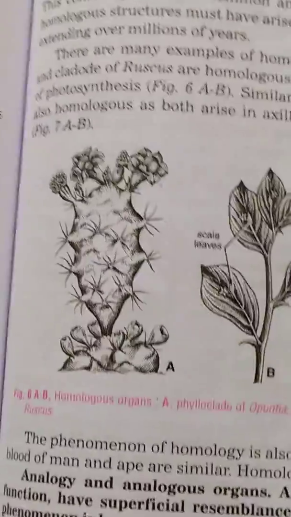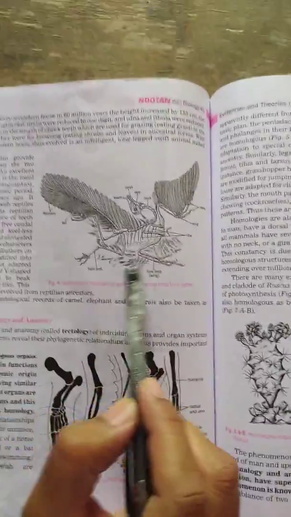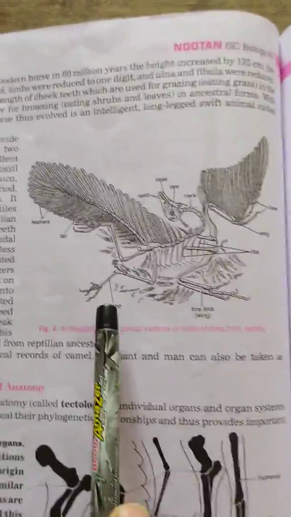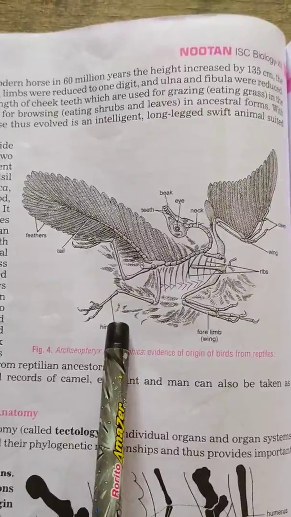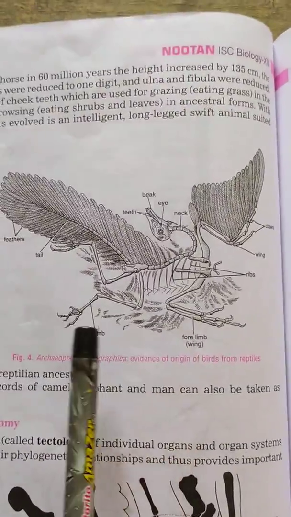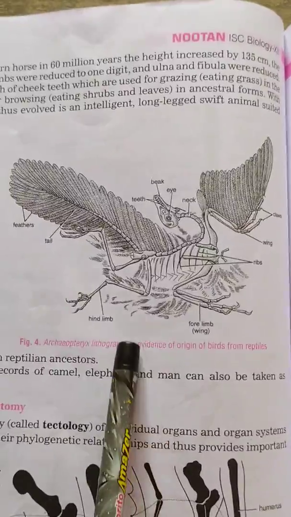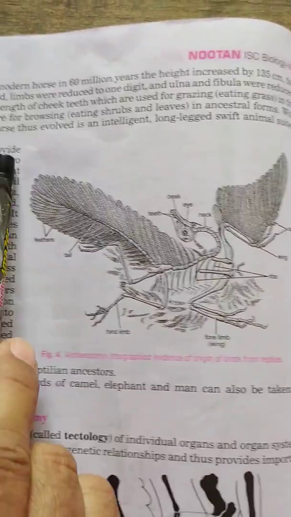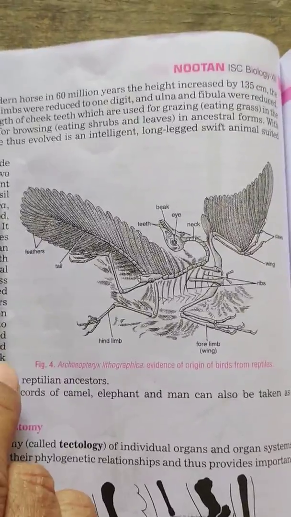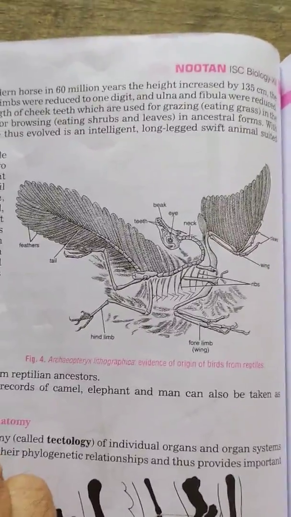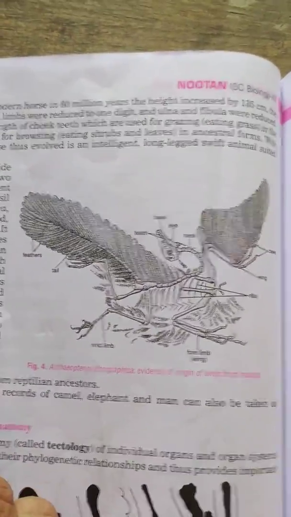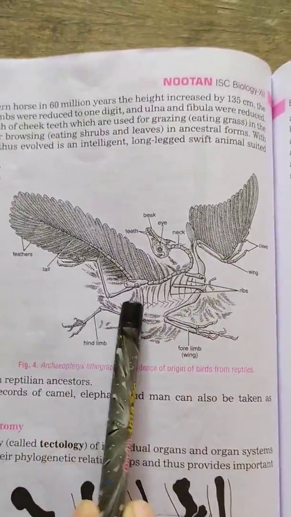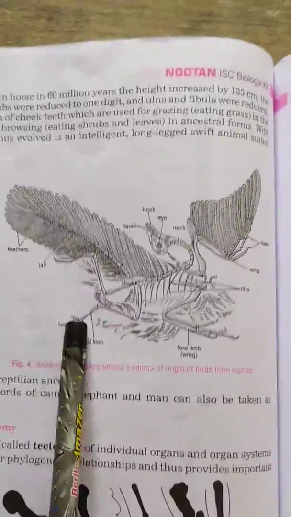Now let us quickly come on to our next example. Now this is an example of missing links. I sent the notes regarding this to you before. Let us study what missing links are. Missing links are fossils that are intermediate in their structure, exhibiting or showing features of 2 groups of living organisms. Example, Archaeopteryx. It is a fossil bird which is a missing link between reptiles and birds.